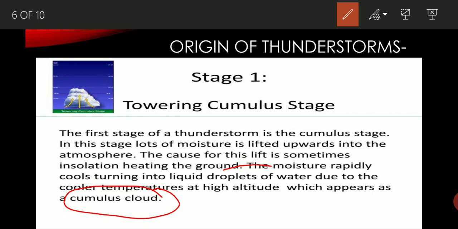The cumulus cloud is just a collection of water droplets, converted from steam or water vapor or humid air at high altitude where the temperature is very cold. It happens because of the air shift or airlift.